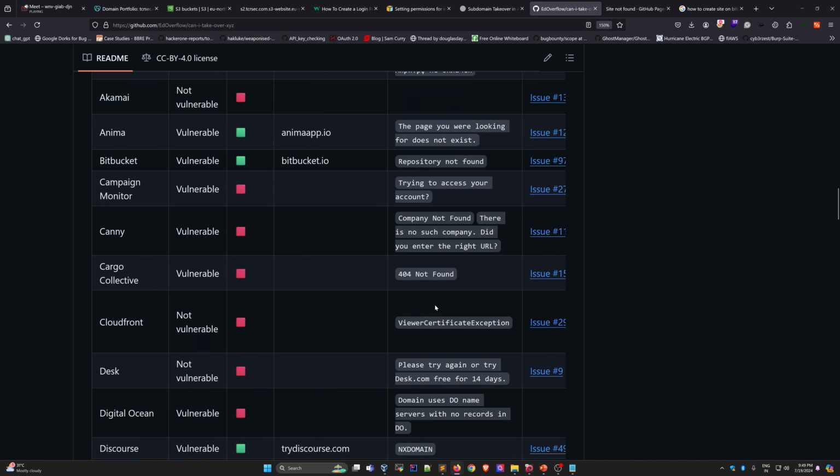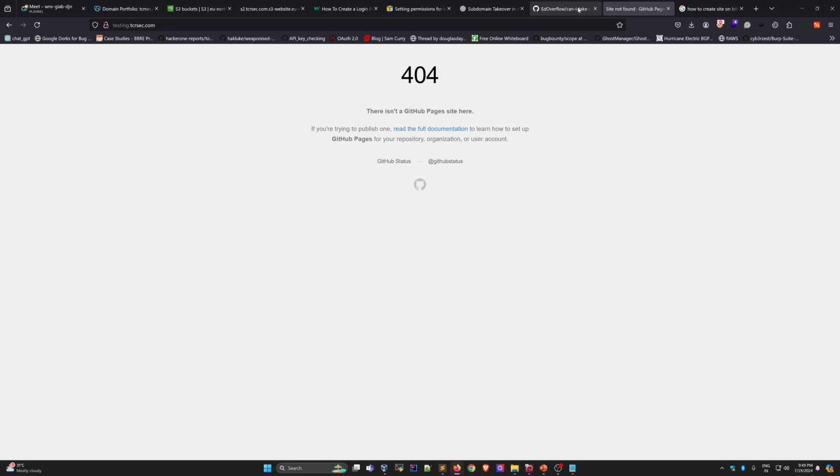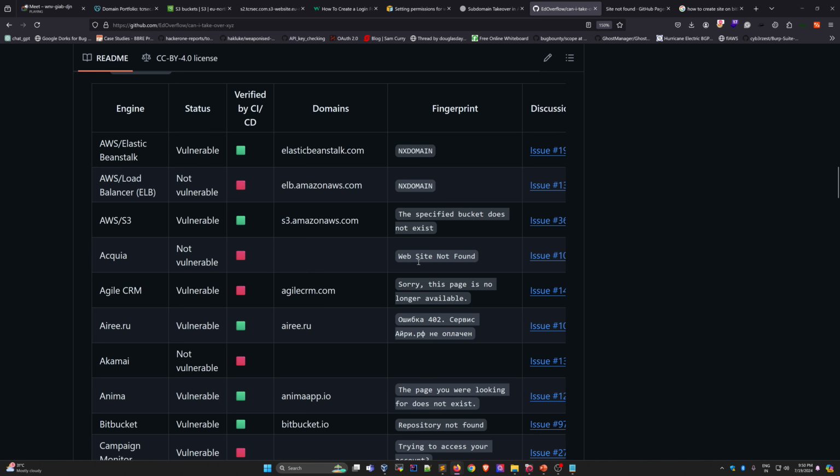See, for an S3 bucket, what kind of error will you see? If you look, "The specified bucket does not exist." We are getting the same error in the bucket. So you can check what kind of error you are getting.